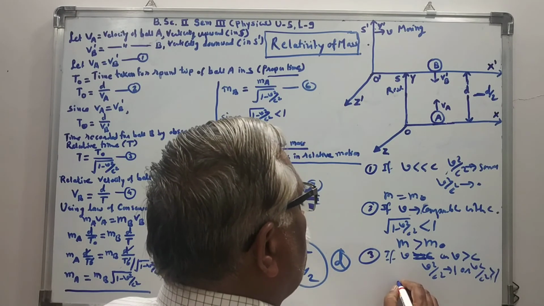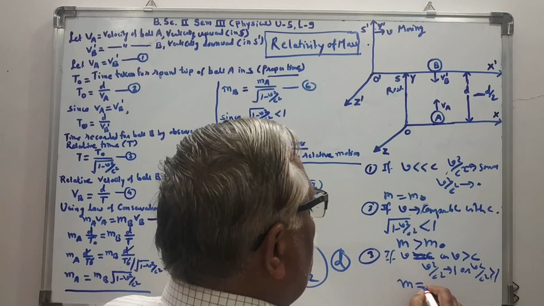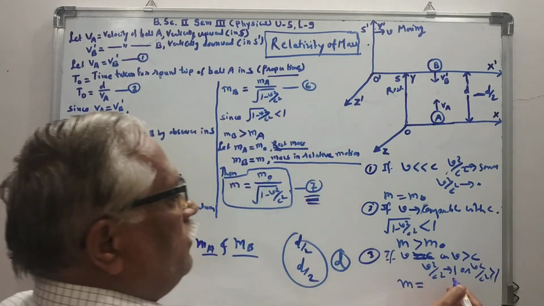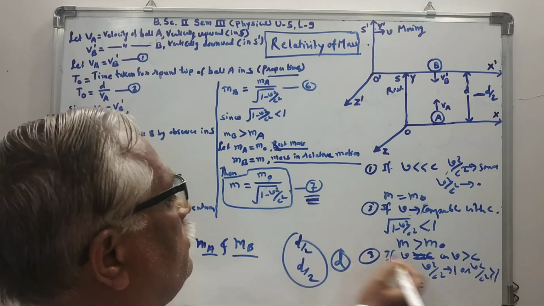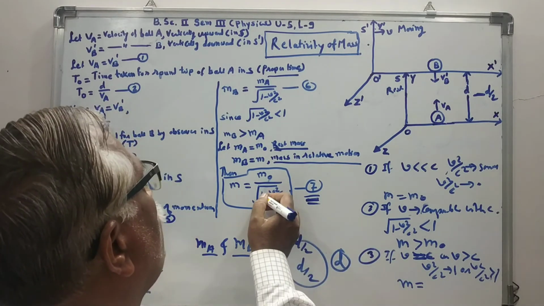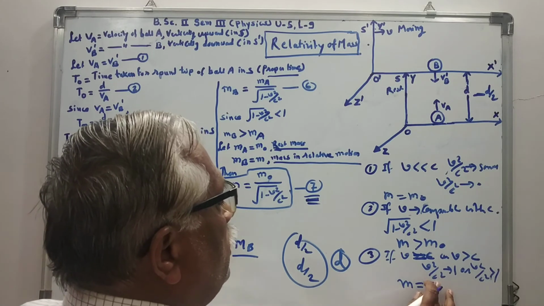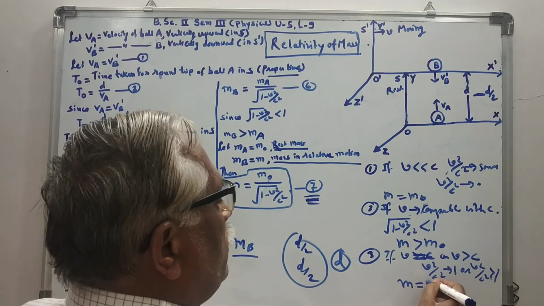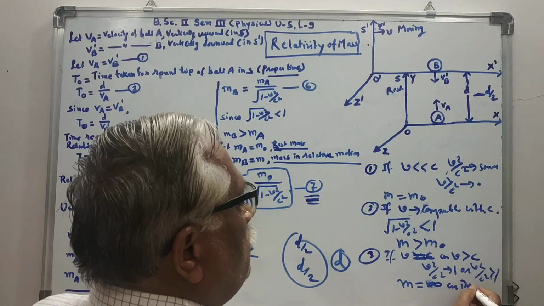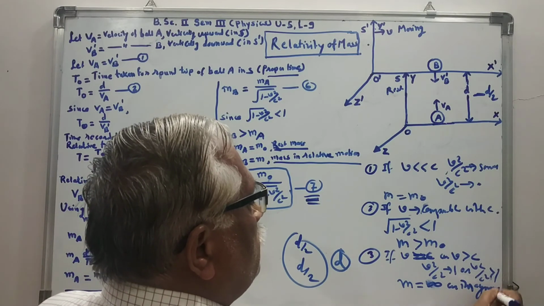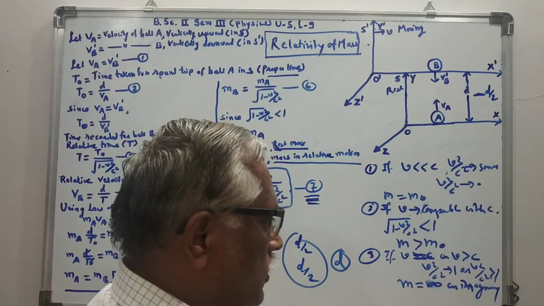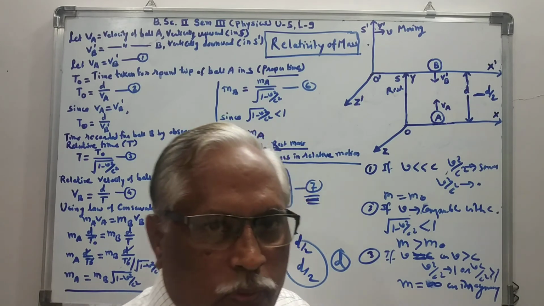In this case, as v square by c square tends to 1, 1 minus 1 is 0, so m will be equal to infinity. M will become infinity or imaginary. So this is not the actual case.